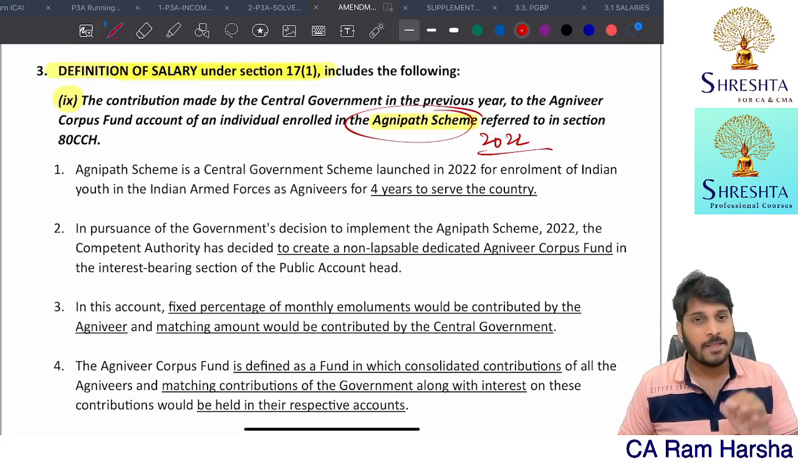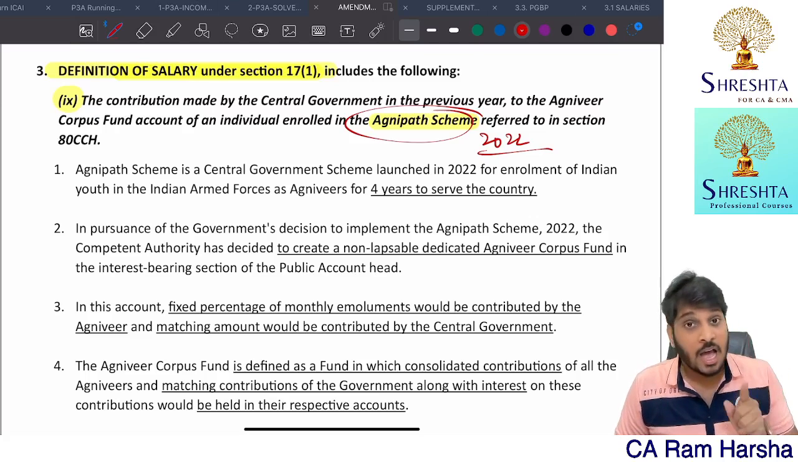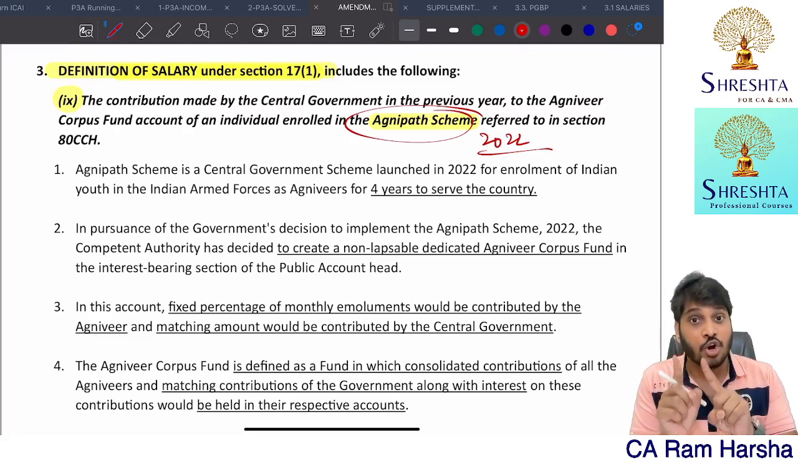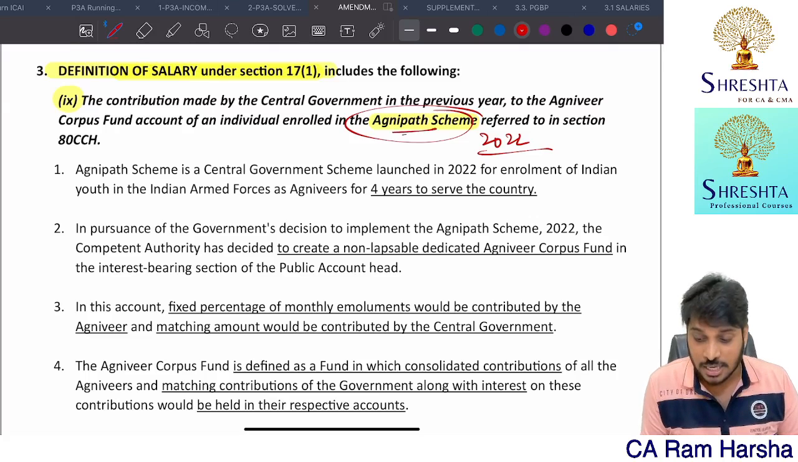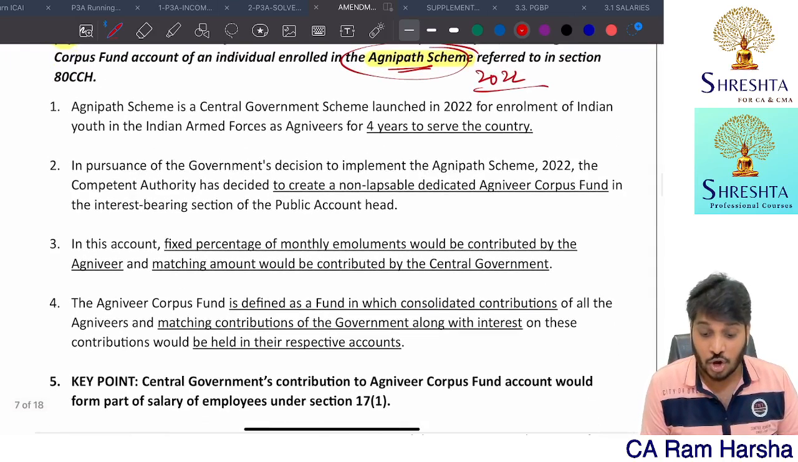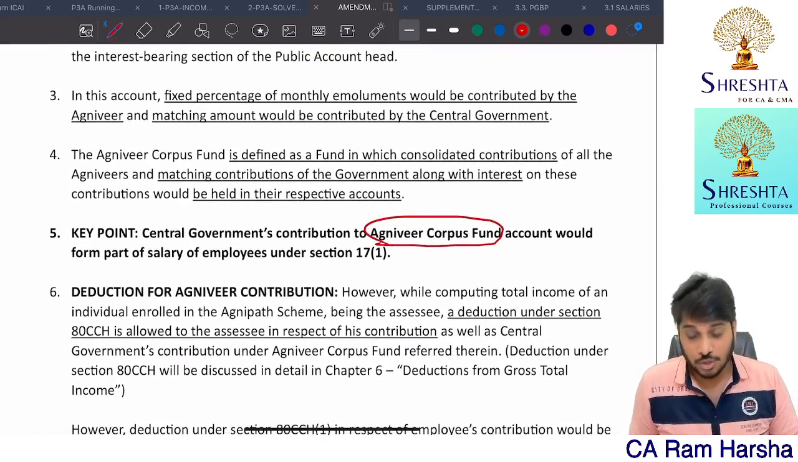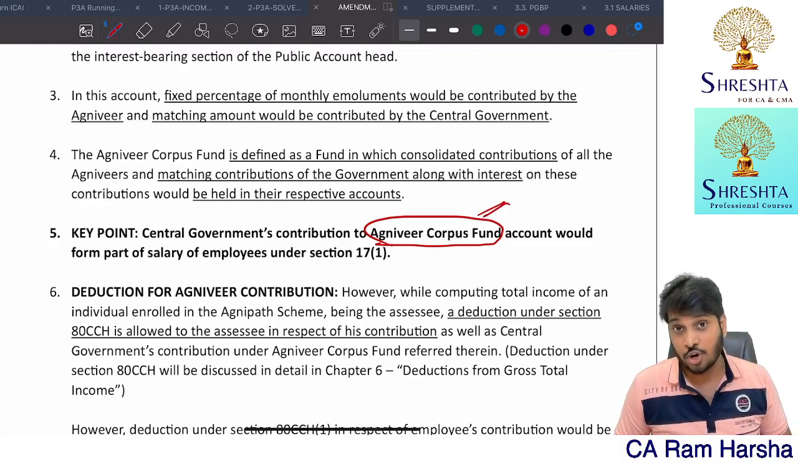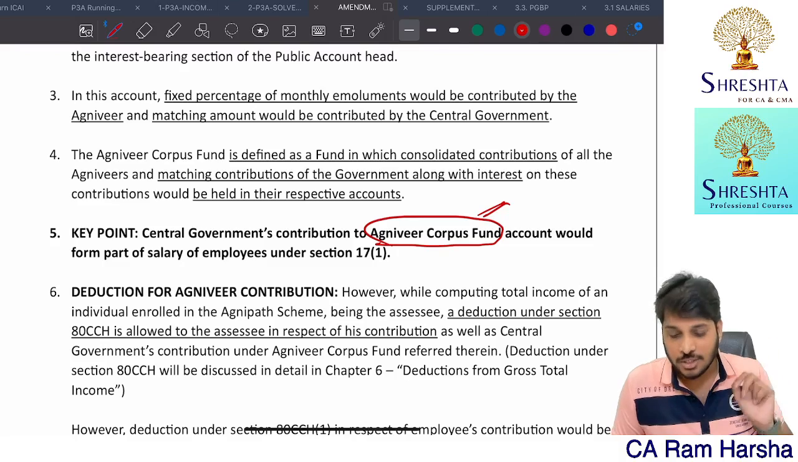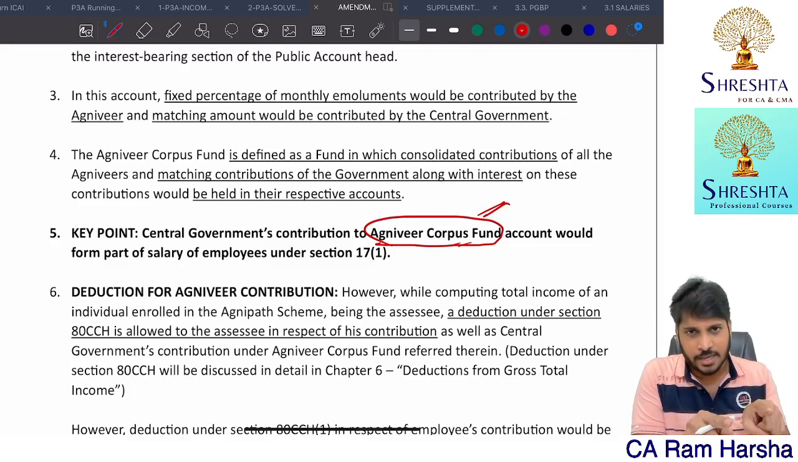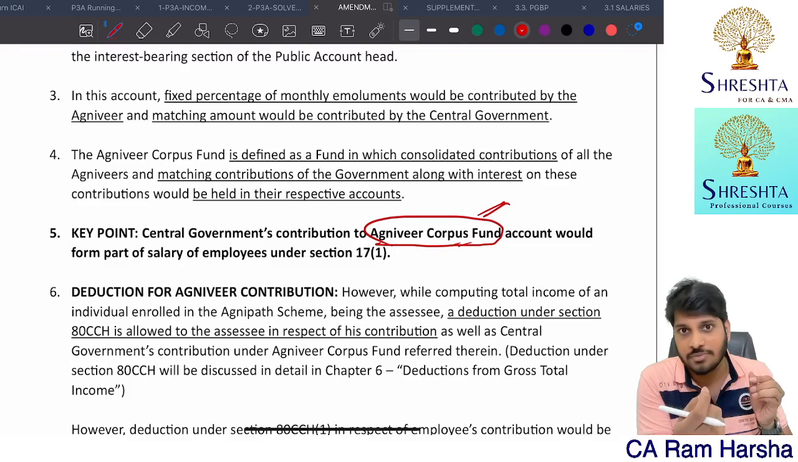Once they recruit you, they will pay you some remuneration every month. From that remuneration, approximately 30% you have to contribute to the Agnipath corpus. I'll show you. The government has created a fund called the Agniveer Corpus Fund, something like the National Pension System. Whoever joins the Agnipath scheme for 4 years, serving the country, will get every month some salary, remuneration, honorarium from the government.